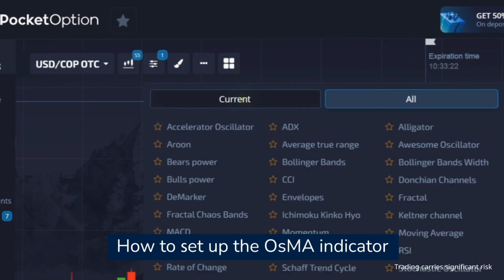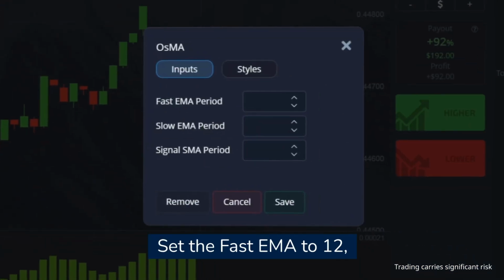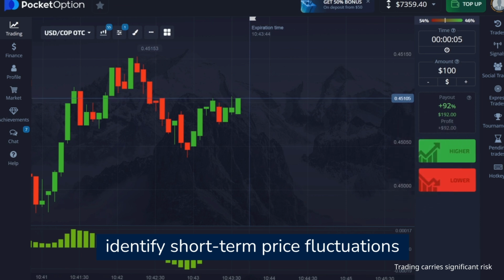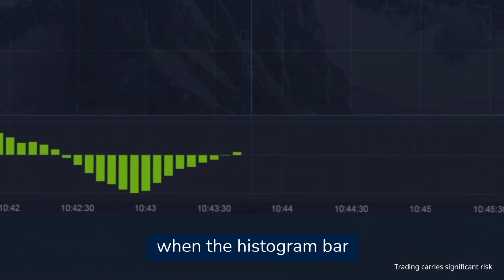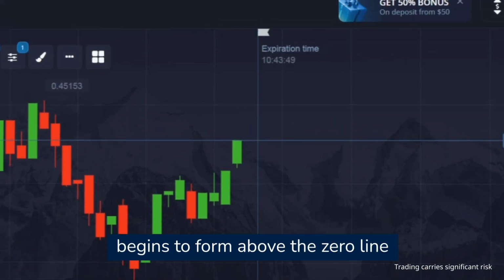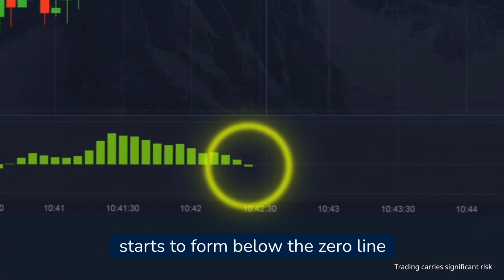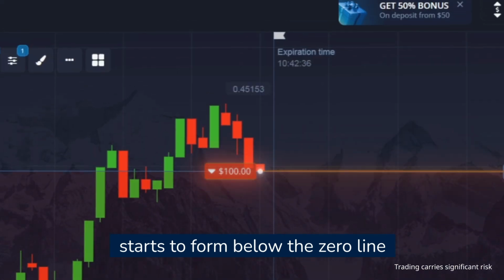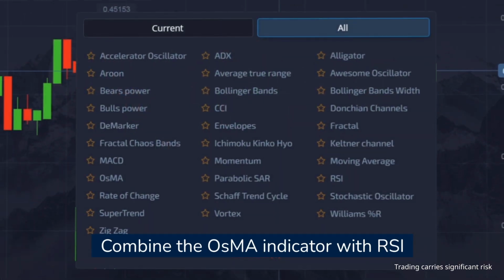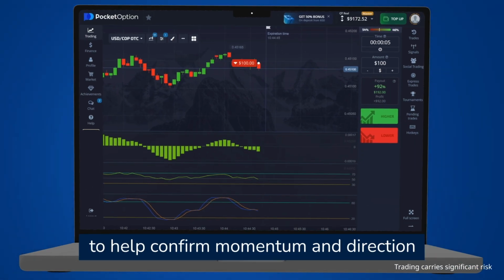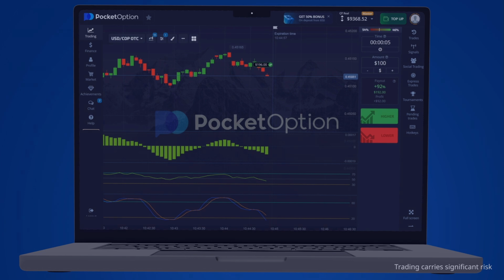How to set up the OsMA indicator for quick trades. Set the fast EMA to 12, the slow EMA to 26, and the signal SMA to 9. These settings help to clearly identify short-term price fluctuations. Open an up trade when the histogram bar begins to form above the 0 line. Open a down trade when the histogram bar starts to form below the 0 line. Combine the OsMA indicator with RSI or stochastic indicators to help confirm momentum and direction.